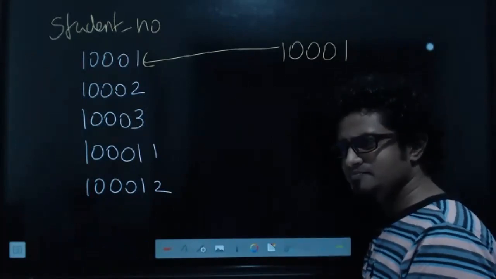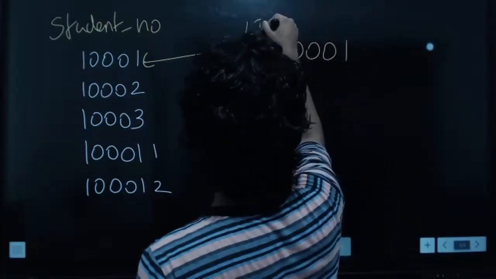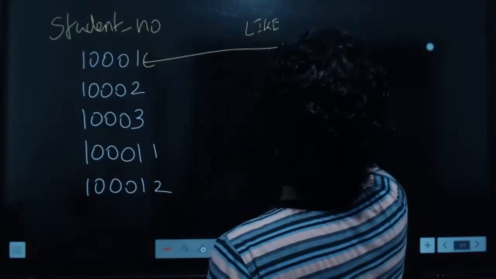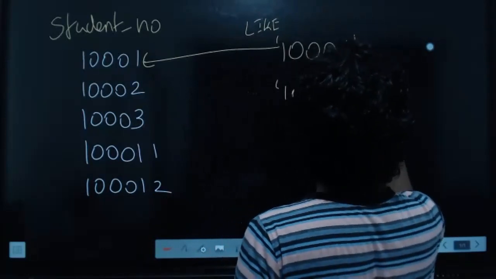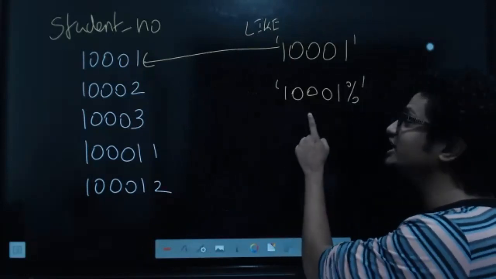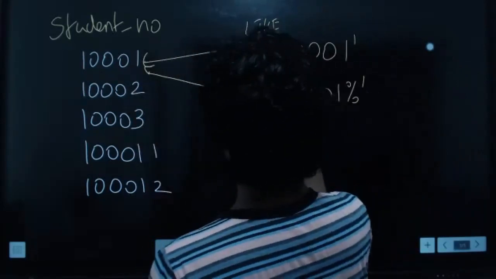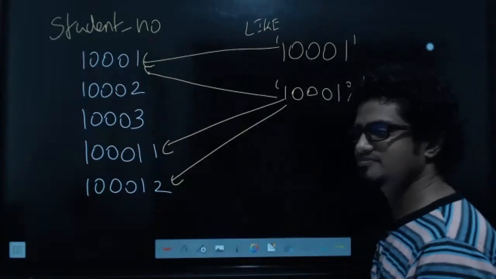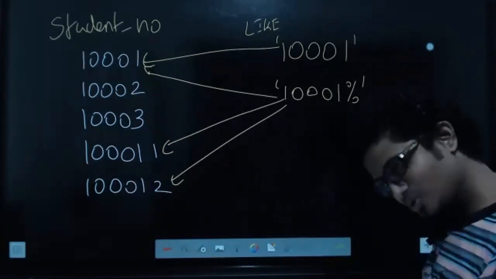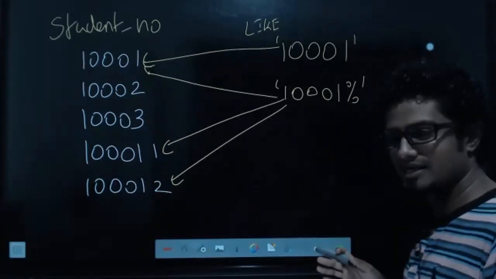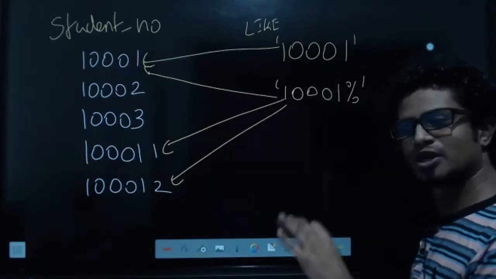If I'm going to say, now let's say like statement. This is the like statement I'm talking about. If I'm going to say 1001 percentage, it says starts with 1001 and then rest whatever. I will be pointing out this one, as well as this one. Can you understand? Okay. So that is the difference. Crystal clear, right? Understood? Awesome.